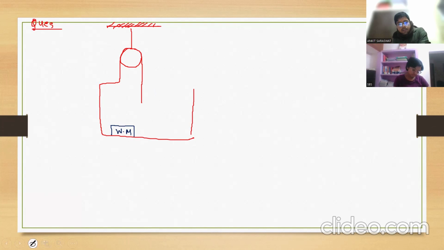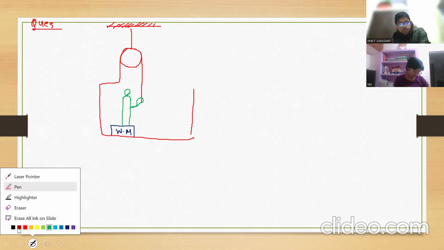One person is standing on this weighing machine like this, and with the help of his hand he is going to hold the string like this. Clear?